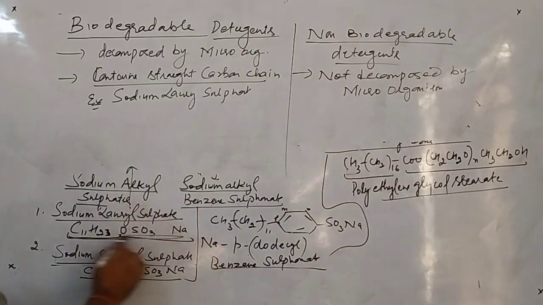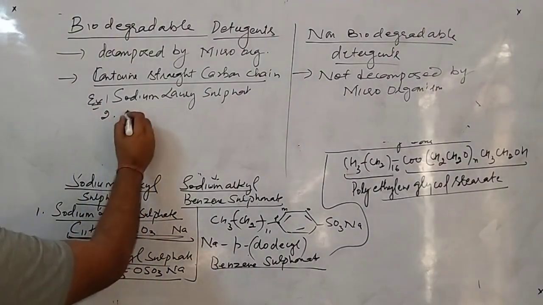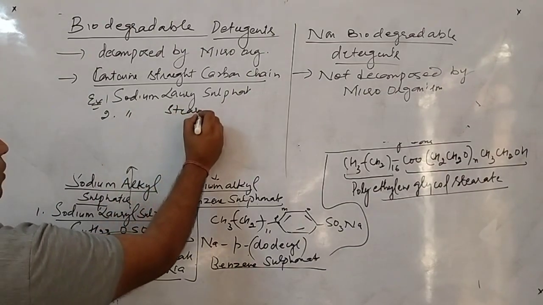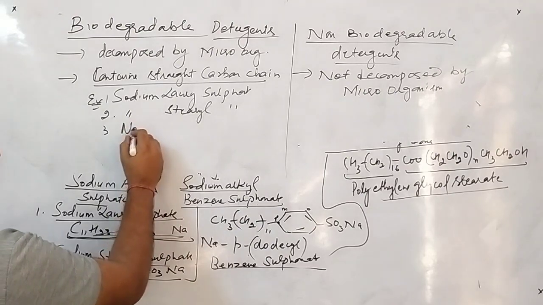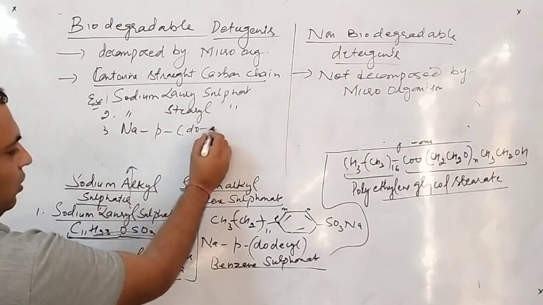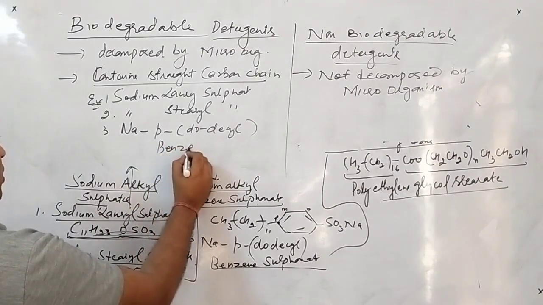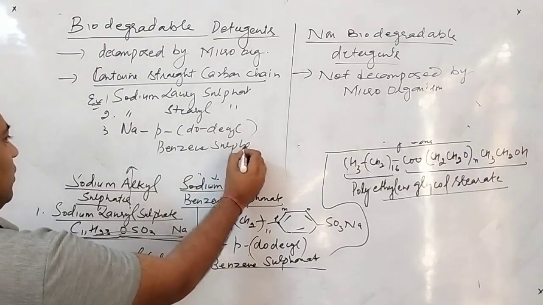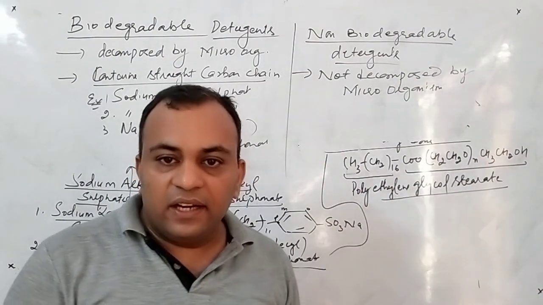See, there is a straight carbon chain, there is no branching. Second, I can write sodium stearyl sulfate. Third, I can write sodium para dodecyl benzene. So all the detergents that contain a straight carbon chain are also biodegradable detergents.